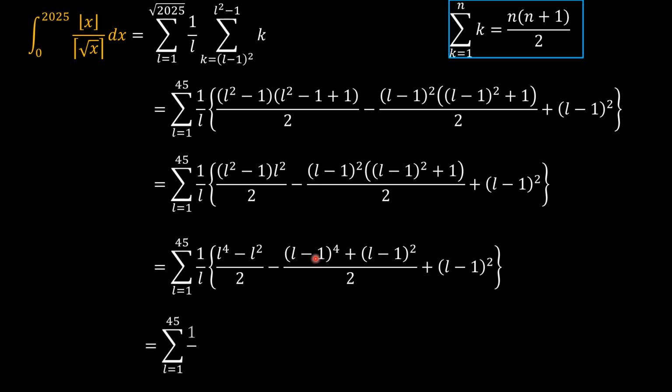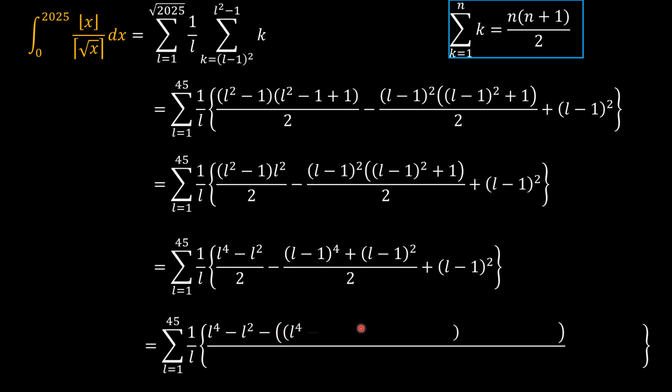So we'll expand L minus 1 to the fourth, which is going to be L to the fourth minus 4L cubed plus 6L squared minus 4L plus 1. And then expanding L minus 1 squared, this is L squared minus 2L plus 1. Let's keep this as it is right now.